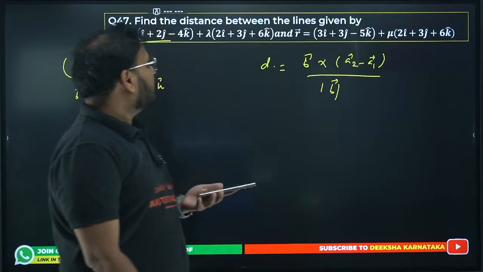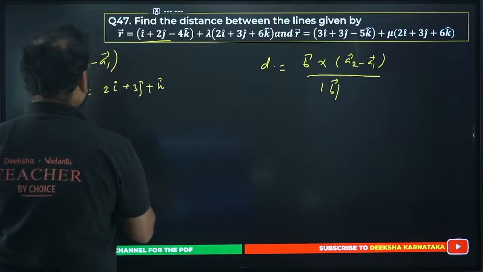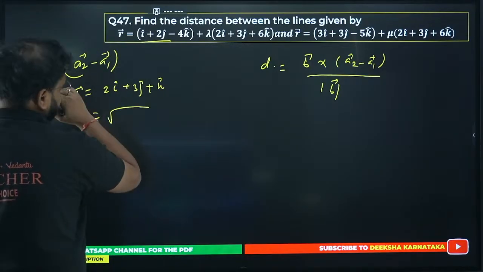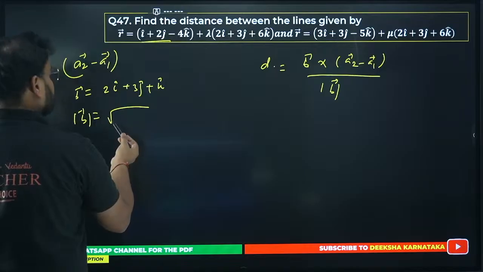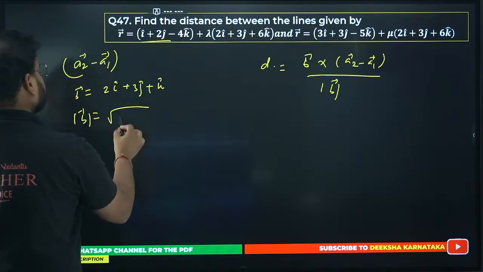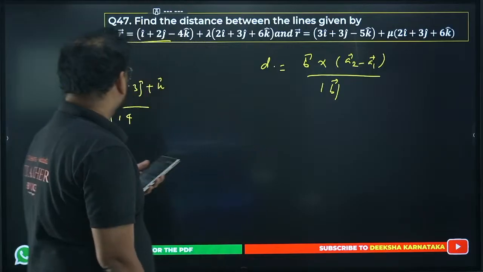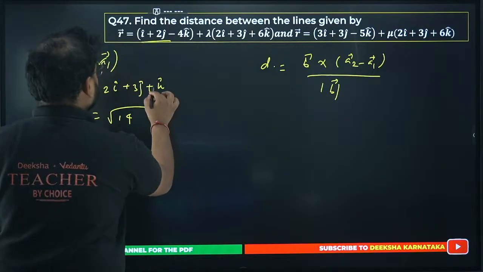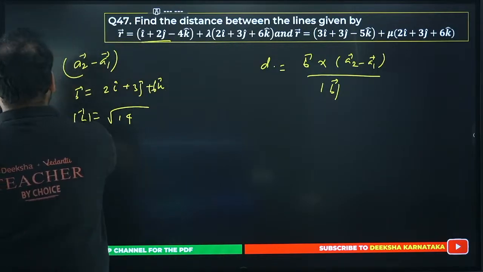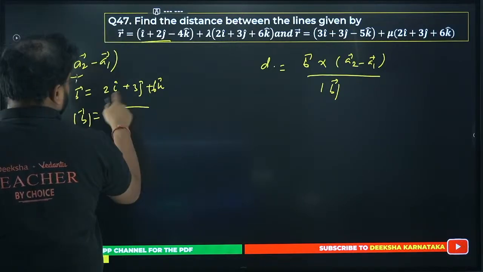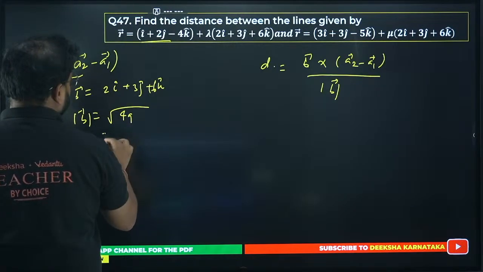We have to solve it, right? B, you have to find out B mod will come as what? B mod will come as root of 4 plus 9 plus 1. So 9 plus 4 is 13 plus 1 is 14. That is root 14. B is coming as root 14. Is it? I think I've made a mistake. This is going to be 6, right? So it will be different. 36 plus 4 is again 40 plus 9, 49. So it's going to be 49.